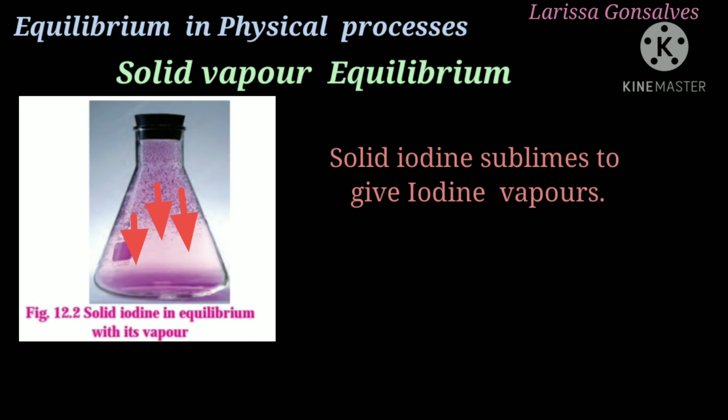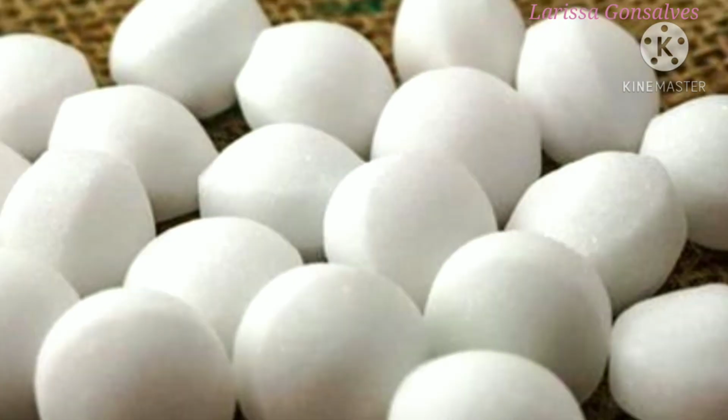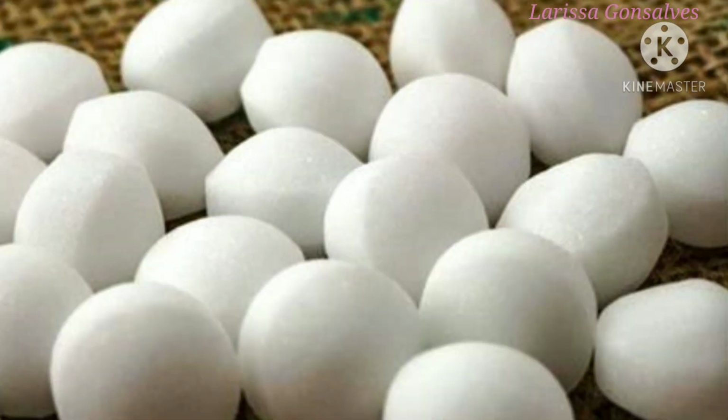Hence, the general representation for the above experiment can be written as I2, which is in solid state, on sublimation forms iodine vapors which are in gaseous state, and this iodine vapors, they again condense back to form the solid iodine. The other examples of sublimation process are the camphor and the naphthalene balls. Naphthalene balls are kept in the clothes, and you will observe that being a solid, it gets disappeared, that is, it gets converted into vapor without undergoing the liquid state.